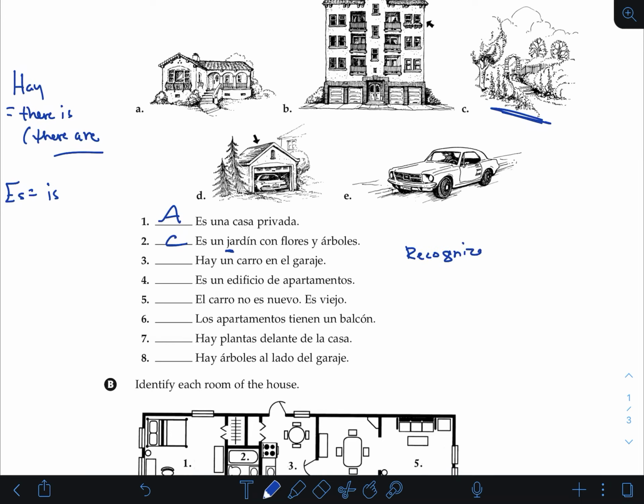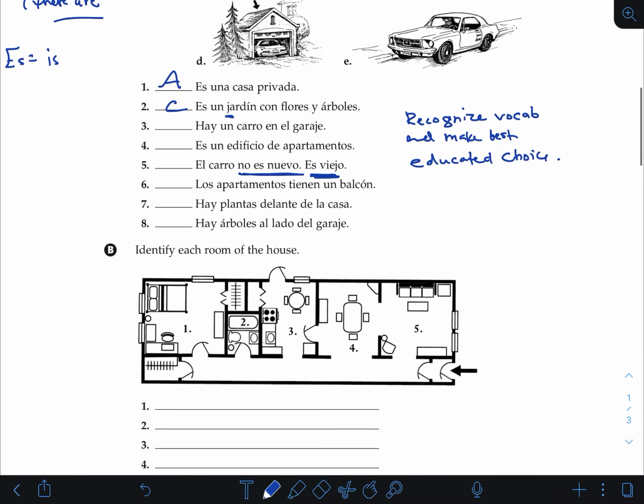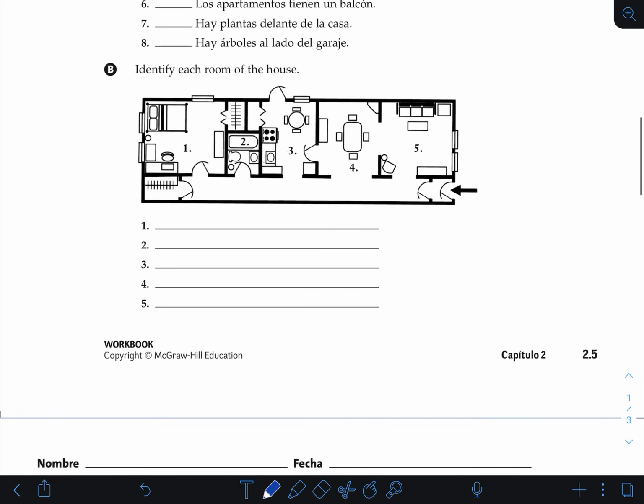So recognize vocab and make the best educated choice. So if it's saying el coche nuevo es viejo, what do you think the car is? Is it new or is it old? It's old. Okay. Then this is self-explanatory.